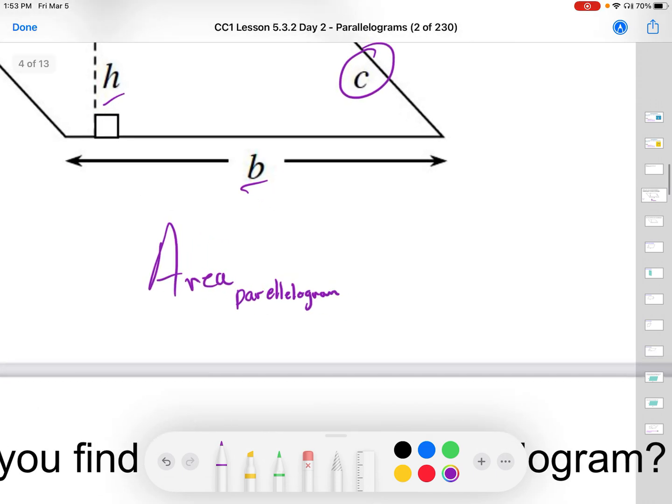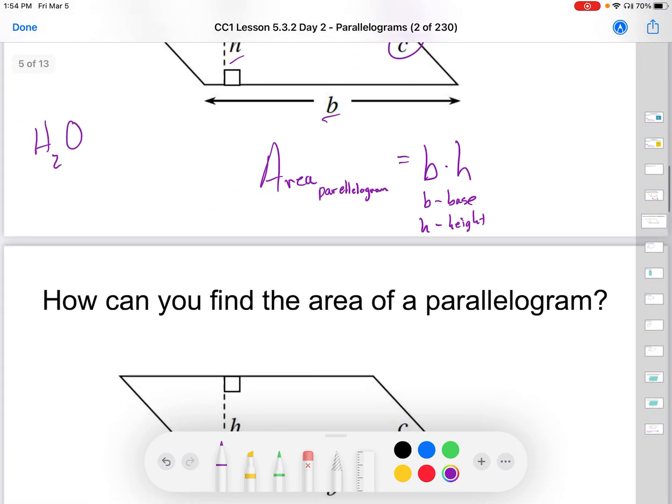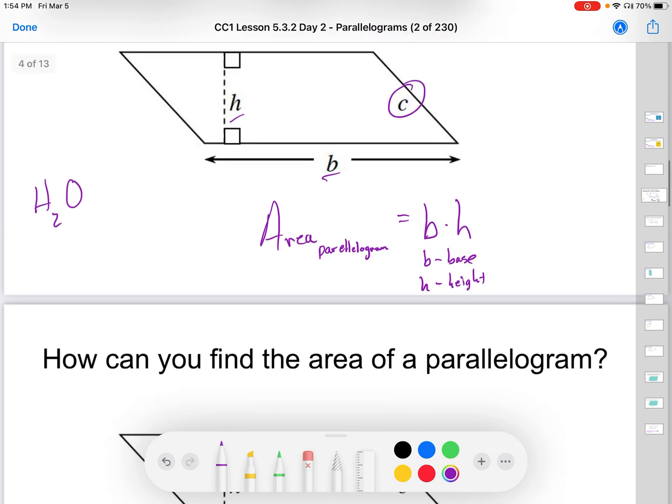So area of a parallelogram, that's in subscript, is base times height. B is the base, and H is the height. Such an important one that I would write that down to make sure you have that right. Not C. Notice how C doesn't play into that.